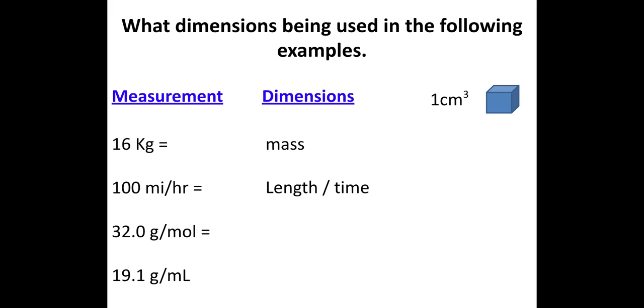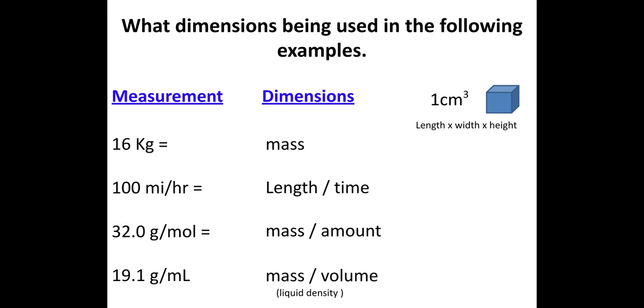Gram per mole: gram is the unit for mass, right? And the mole is the unit for the amount of substance. Gram per milliliter: gram is a unit for mass, milliliter is a unit for volume. So those are the dimensions involved here.